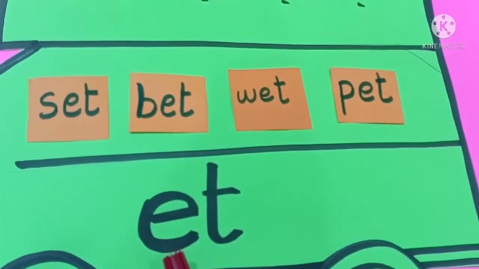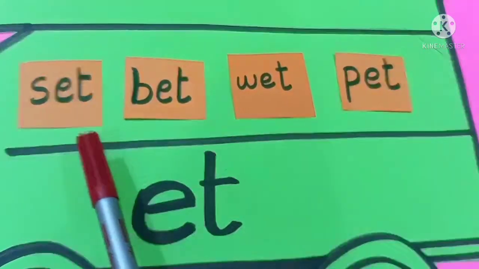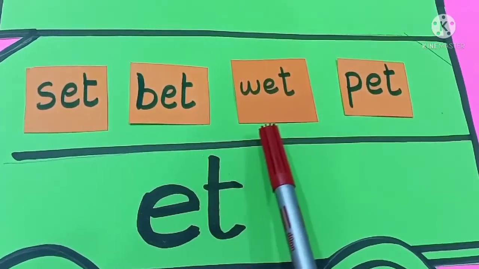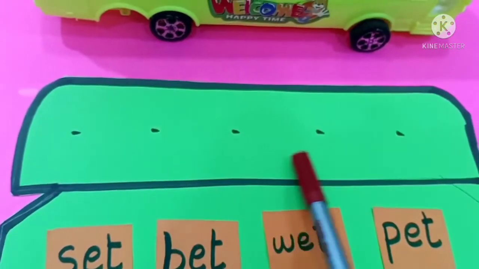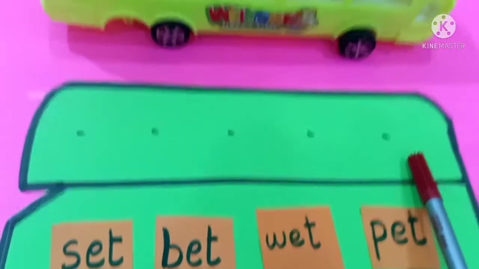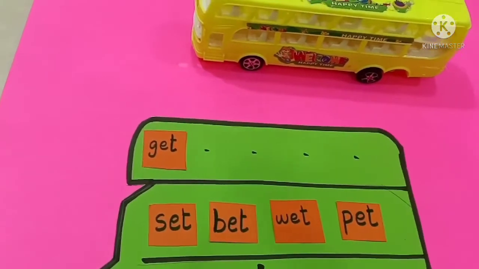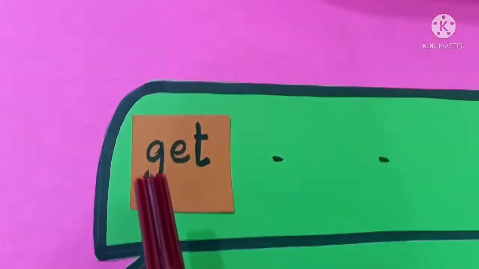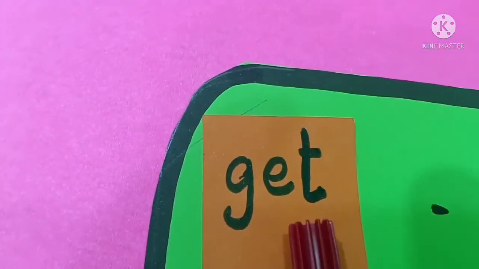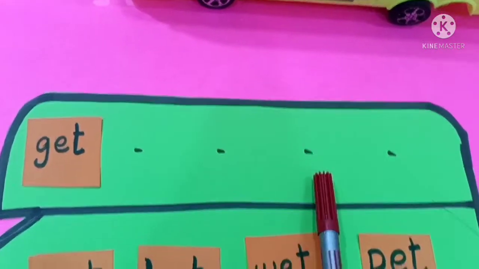So all the E-T words of the first layer are completed. Set, bet, wet, pet. And the second layer we have to complete now. Are you ready, children? Yes. Can you see what I have pasted here? Yes. G-E-T, get. You're right. So we need only 4 more E-T words.